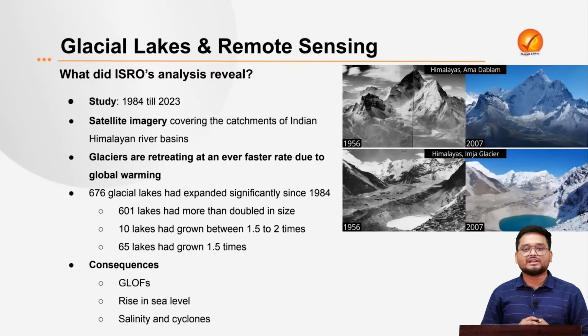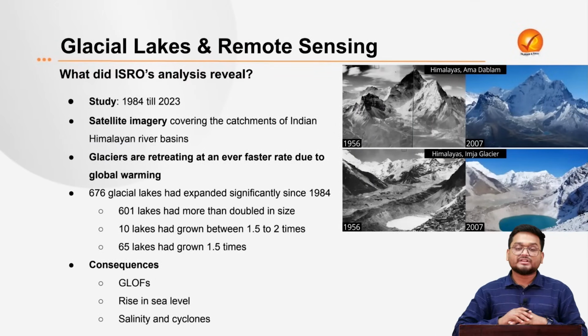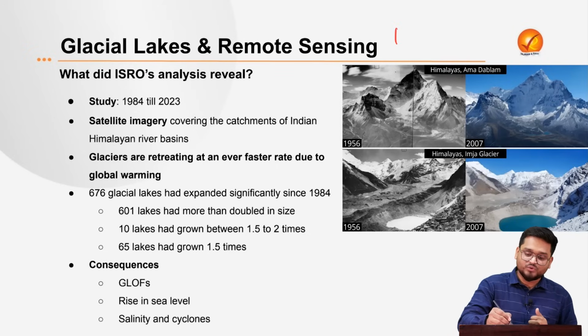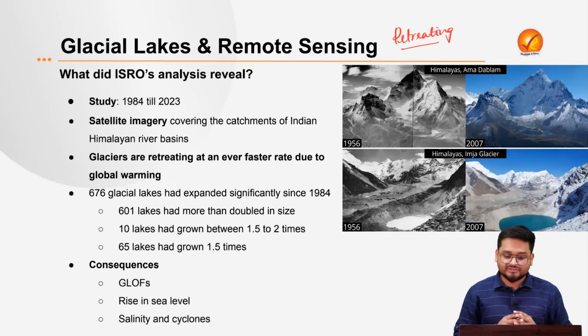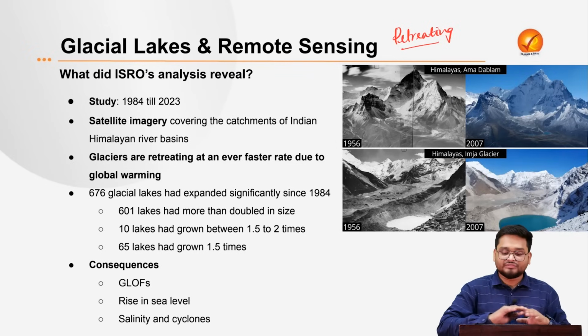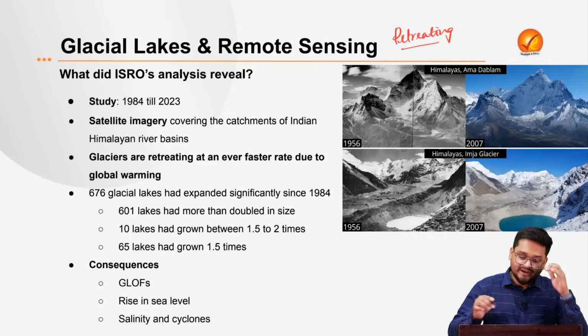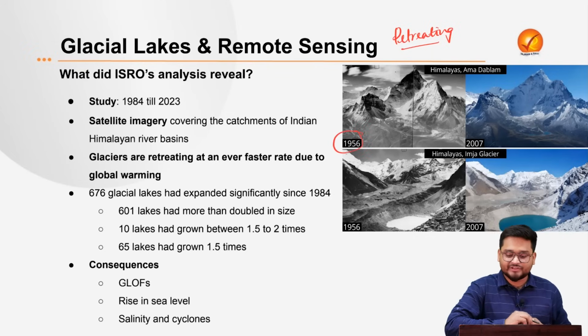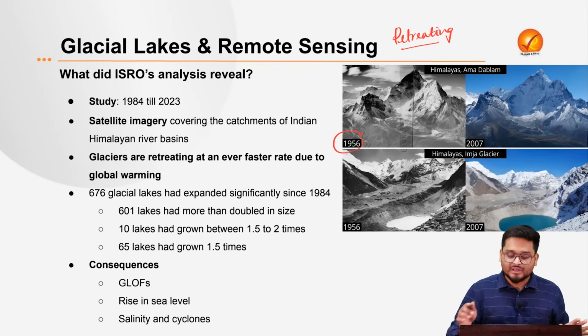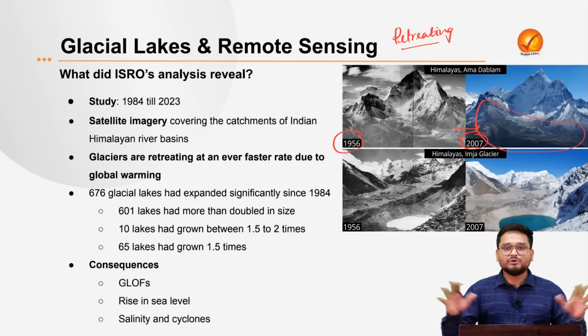Now ISRO recently conducted a detailed remote sensing survey of the various glacial lakes in the country. The first thing the data revealed is something we know as retreating glaciers. As you can easily understand from these pictures, these are pictures of the same mountains over a period of time. This mountain in the Himalayas in 1956 was fully covered with snow. You cannot find an inch without snow. But see the picture in 2007. See the areas here. It has been totally denuded of the snow.